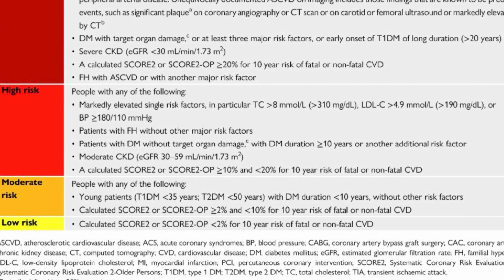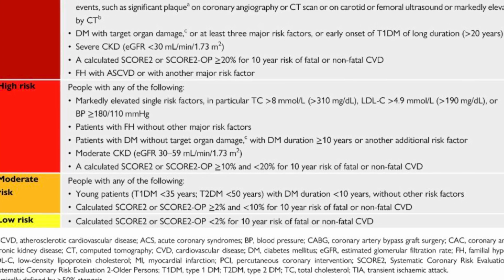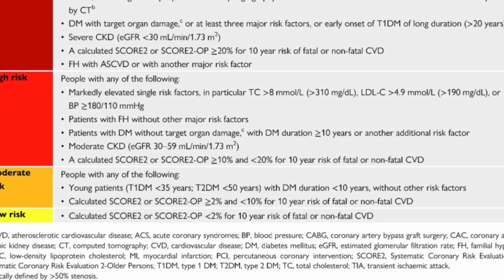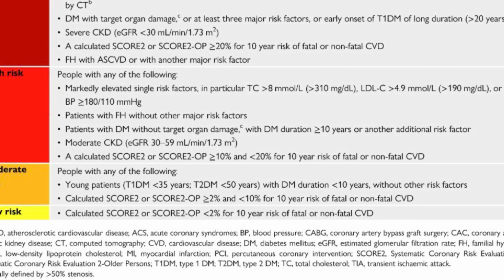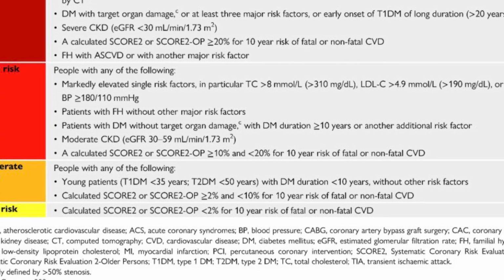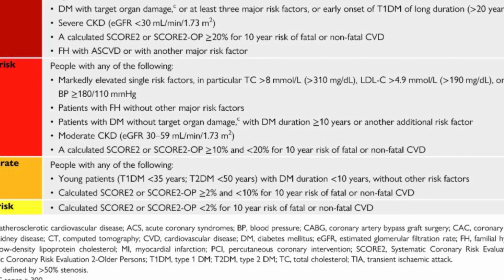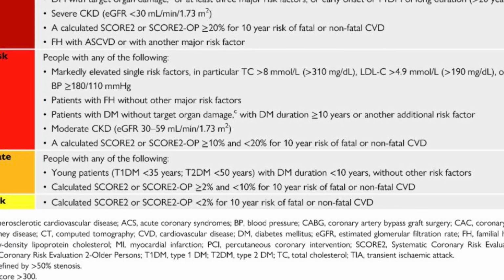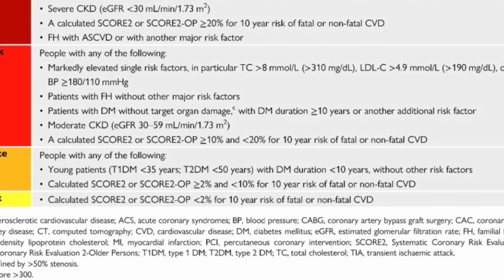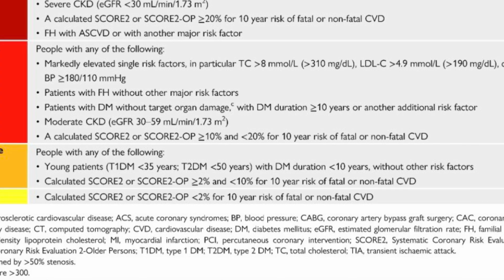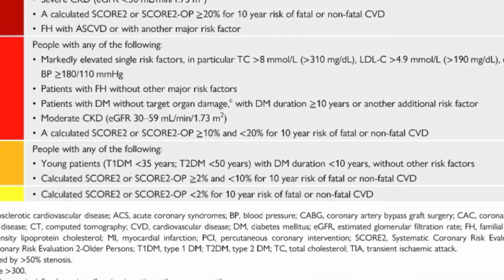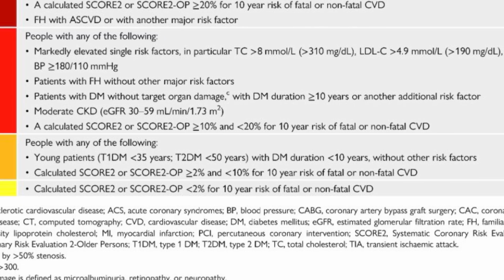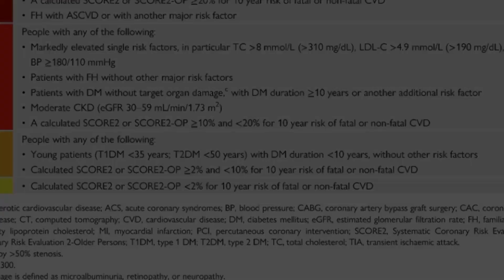High-risk patients include those with markedly elevated single risk factors, particularly LDL cholesterol above 190 milligrams per deciliter or blood pressure equal to or greater than 180 over 110 millimeters of mercury. Diabetic patients without organ damage but with a disease duration greater than 10 years, or one additional risk factor, for example, age above 40, smoking, or hypertension, also fall into this category. Moderate chronic kidney disease with a GFR between 30 and 60 and a SCORE2 greater than 10% also place patients in the high-risk group.